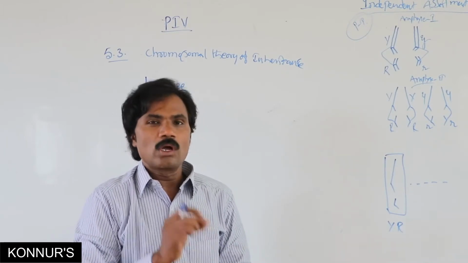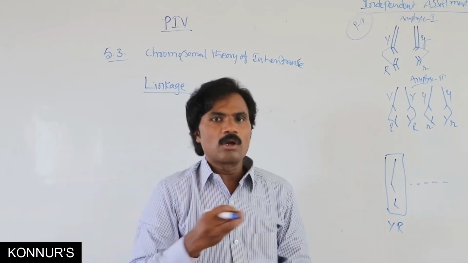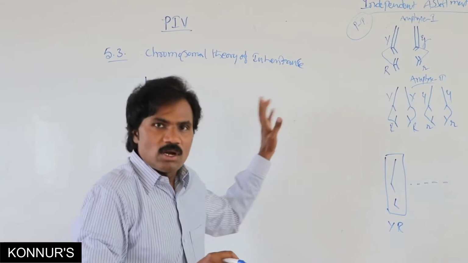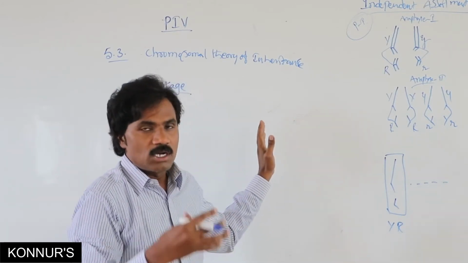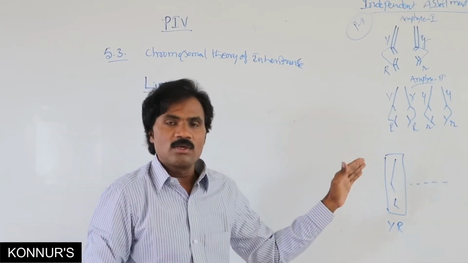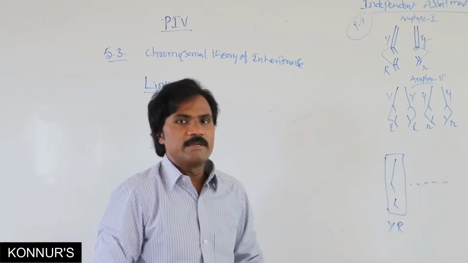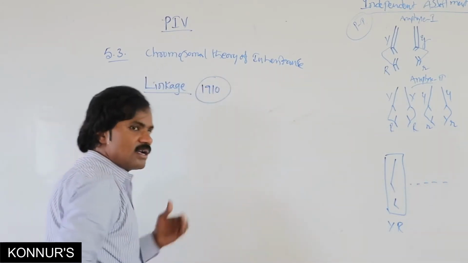Morgan. Who coined the word linkage? That is also Morgan. Based on this linkage theory and its explanation, which he proved experimentally, he got the Nobel Prize in 1933. He discovered this in 1910.